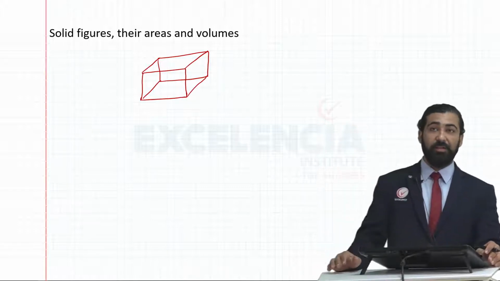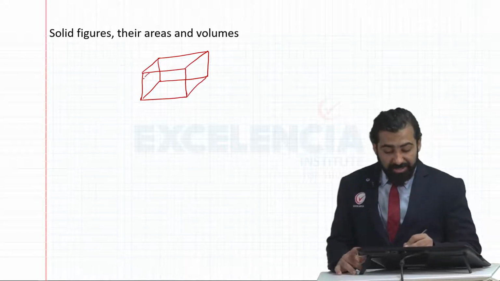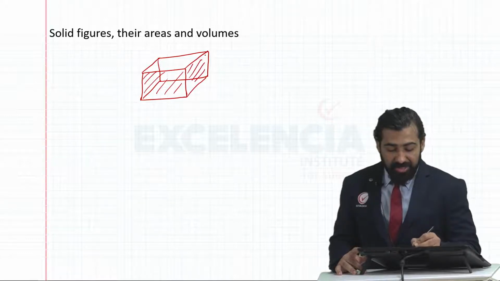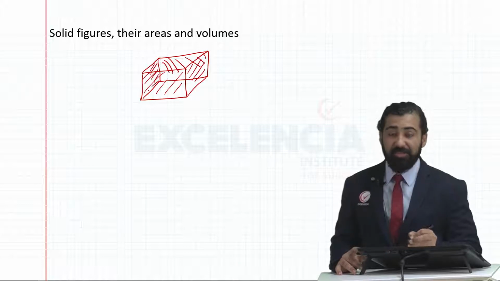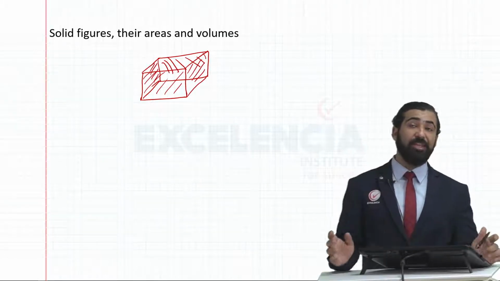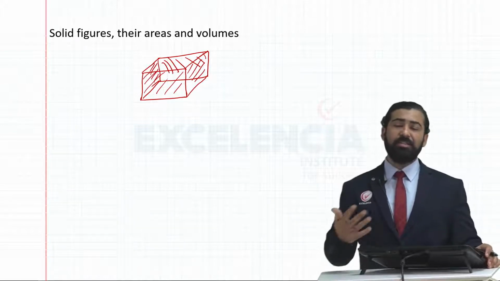If I want to calculate total surface area, what I do is I calculate the area of this side, then the area of this side, then the area of the side at the back, and then the area of the side on this side. So I calculate the area of all the 4 sides, I add them up, and that gives me the lateral surface area. Total surface area is all the 6 sides.